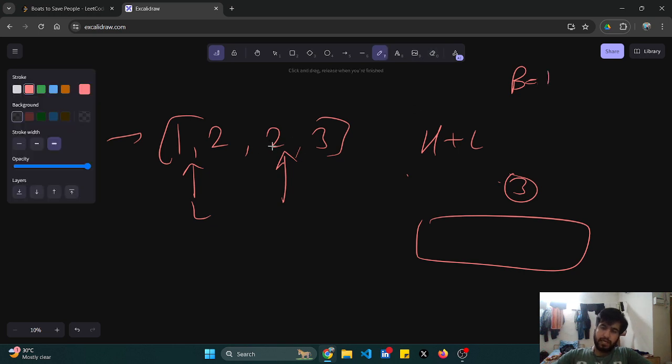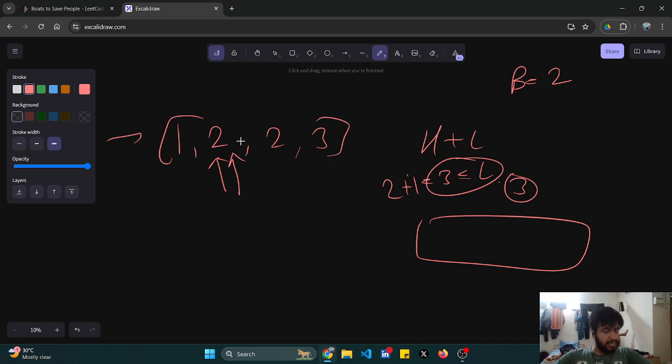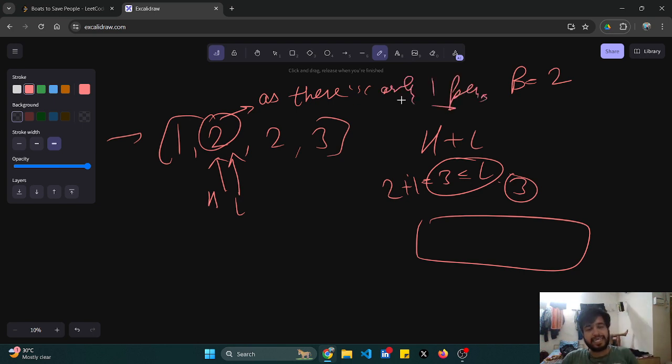Can 2 and 1 be combined? Is that less than or equal to my limit 3? Yes. So the boat count is 2, and the high pointer and low pointer would decrement and increment respectively. In this scenario, both the high and the low pointer are pointing to one index only, and as there is only one person, a boat is needed for sure. So it doesn't matter if you are checking for the summation, again a boat is needed.